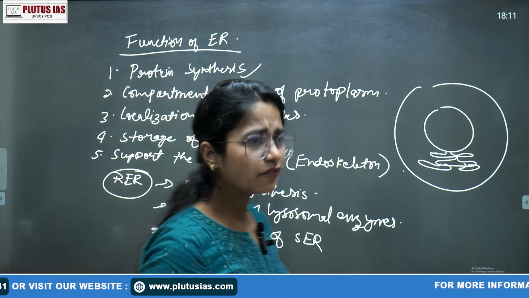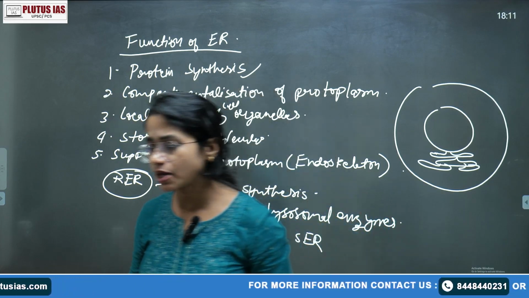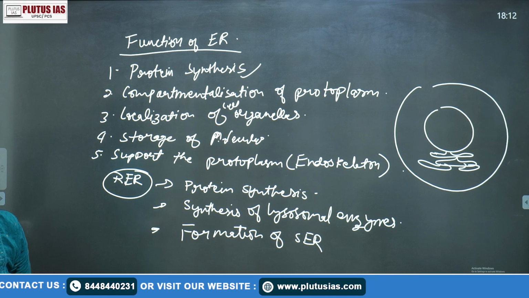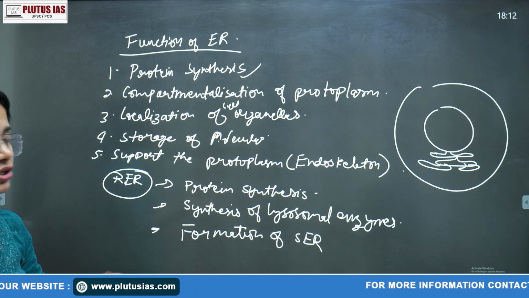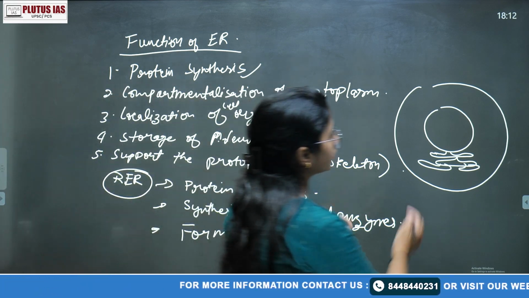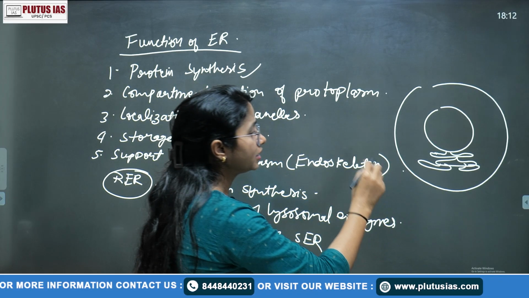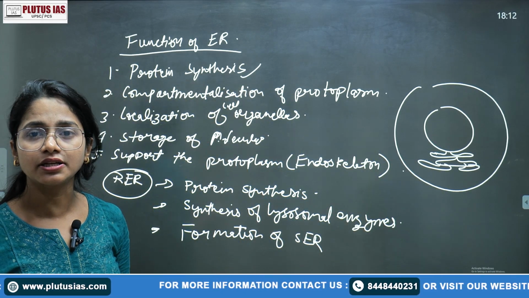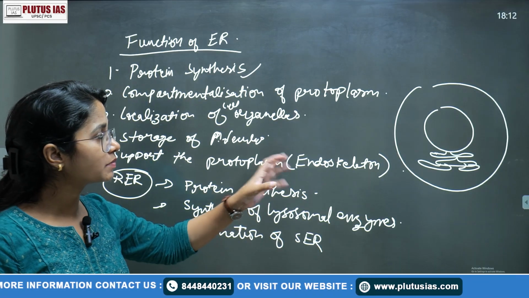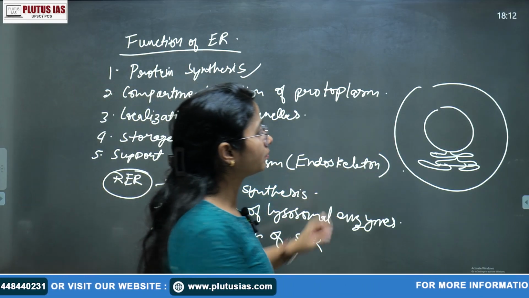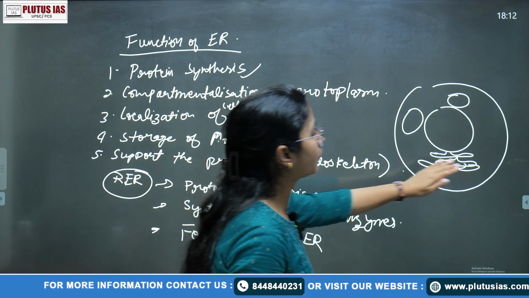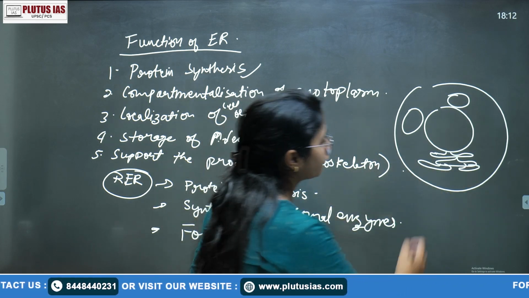We know the basic composition of the protoplasm or the cytoplasm. We can talk about the difference between protoplasm and cytoplasm in the next discussion if you want. There are many organelles in it, and it is mainly semi fluid. The organelles are localized in their place with the help of the ER and of course the Golgi body.